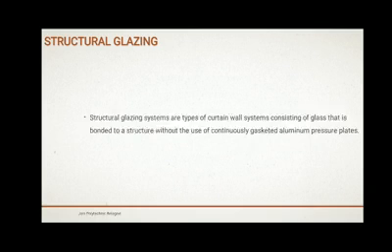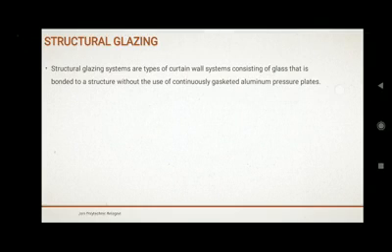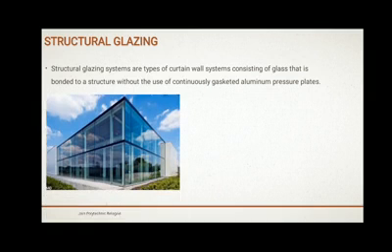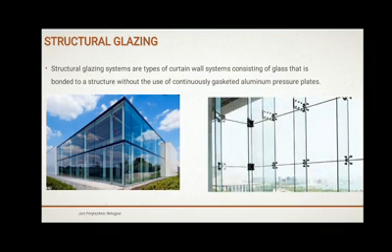Now coming to the next part, that is structural glazing. Structural glazing systems are types of curtain wall systems consisting of glass that is bonded to a structure without the use of continuously gasketed aluminum pressure plates. So here you can see structural glazing. It is done for appearance purposes and many other advantages, where the structure looks almost transparent.